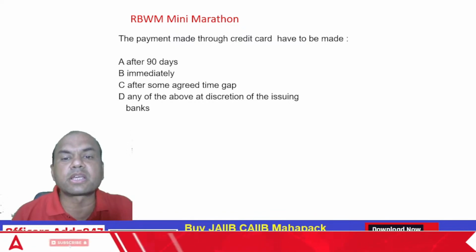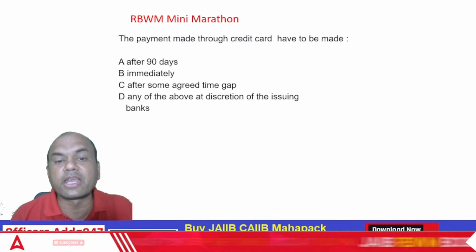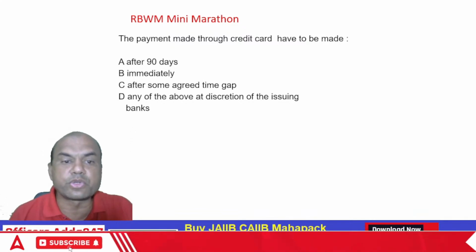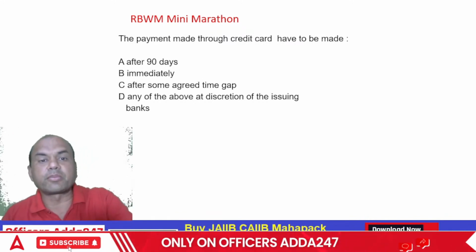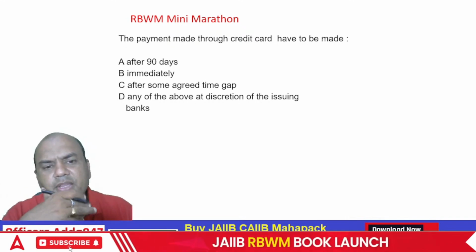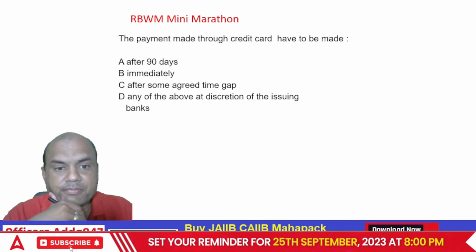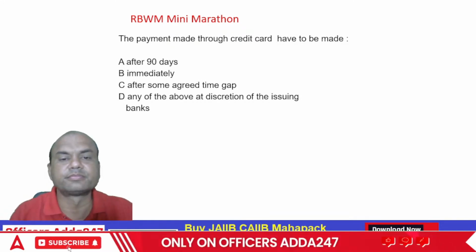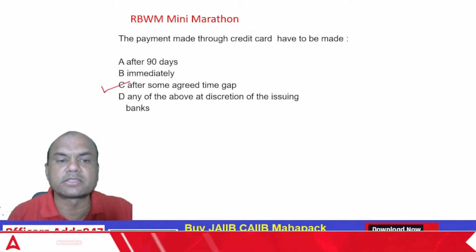The payment towards the credit card has to be made after 90 days, immediately, after some agreed time gap, or any of the above at the discretion of the issuing bank. What is the answer? Credit card payment is made when? Immediately or after 90 days or between the agreed timeline. What do you say? Correct. Agreed timelines. This is the right answer.